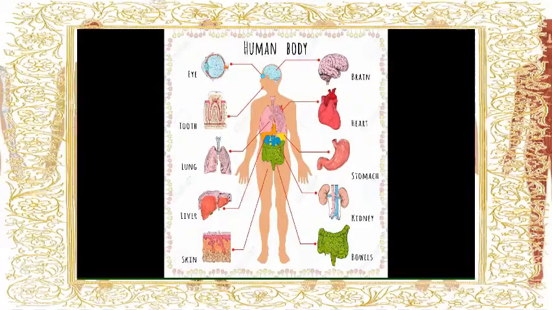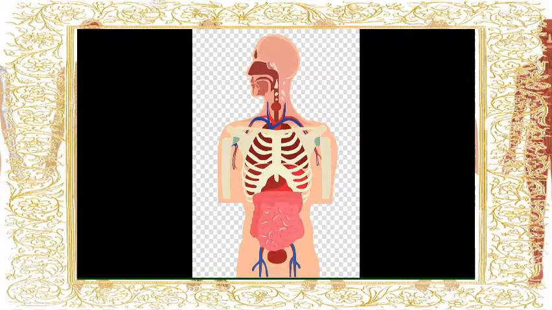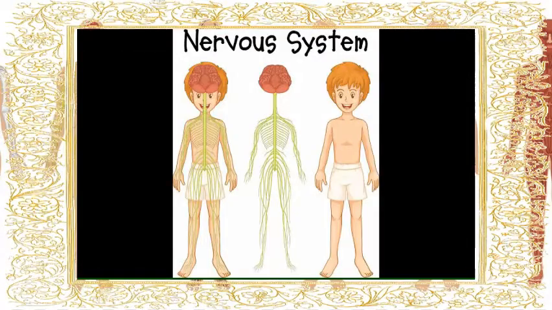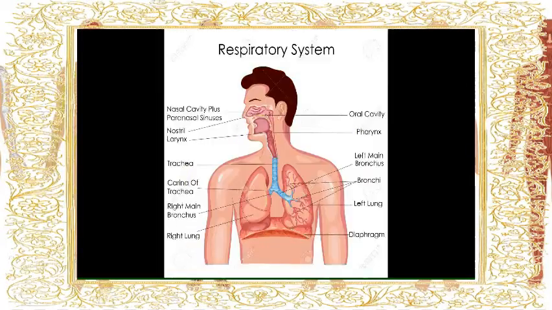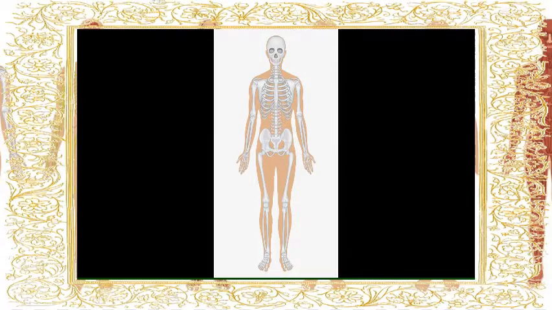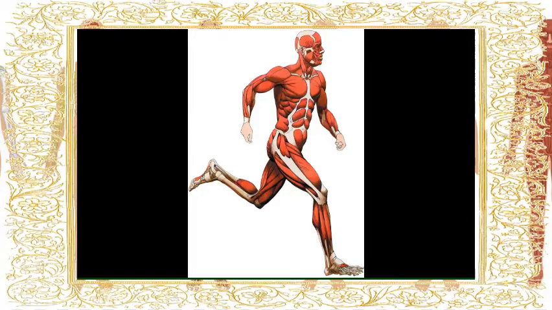You all know that our body is a remarkable biological machine with many systems working together to allow for life, movement, cognitive function, growth, repair, reproduction, and much more. These systems include the central nervous system, the circulatory system, the respiratory system, the digestive system, the immune system, the reproductive system, the skeletal structure, and musculature. The human body is made up of head, neck, torso, two arms, and two legs.